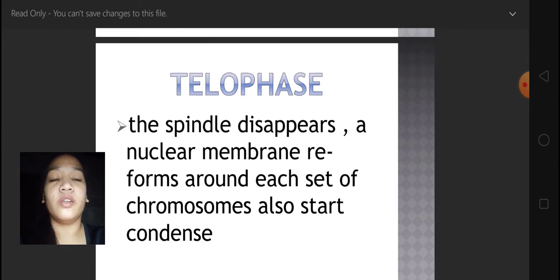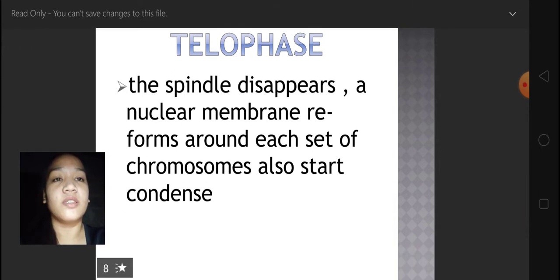The fourth is the telophase. In telophase, the spindle disappears, a nuclear membrane reforms around each set of chromosomes, and the chromosomes also start to decondense.